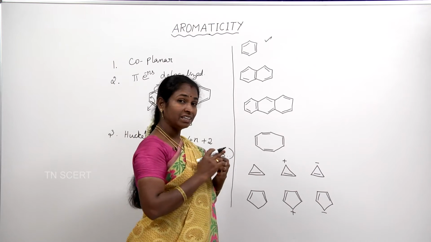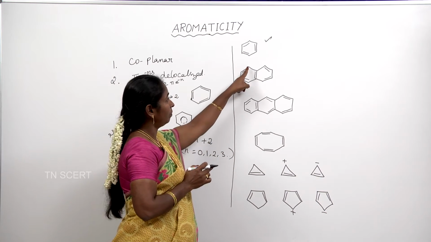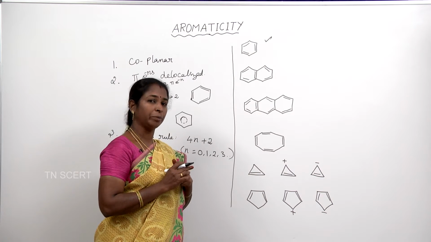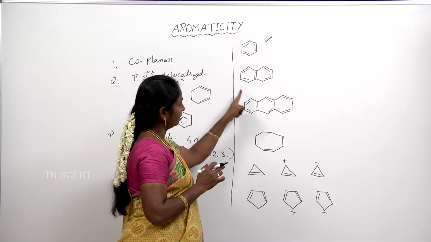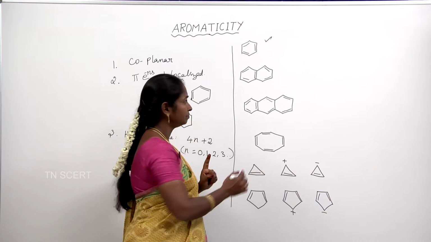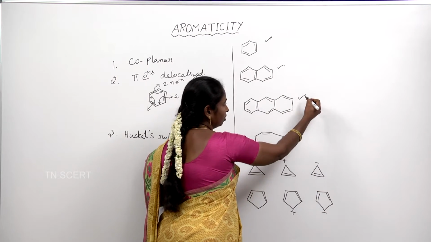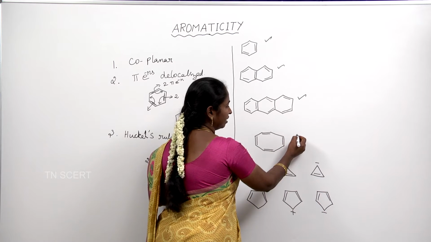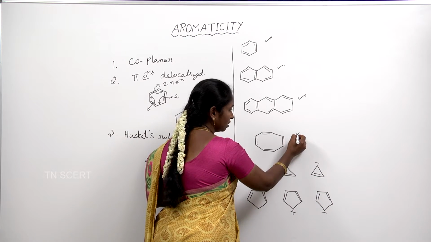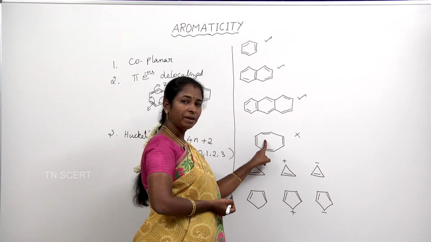How to identify whether it is planar or non-planar? If a carbon involves sp2 hybridization, it is said to be planar. So, if you calculate the hybridization for all these compounds, this also is planar. This molecule is anthracene, also planar. Cyclooctatetraene is a non-planar molecule. Why is it non-planar?